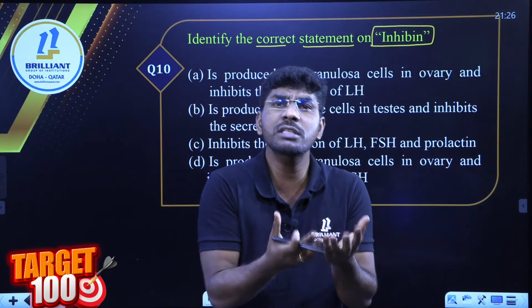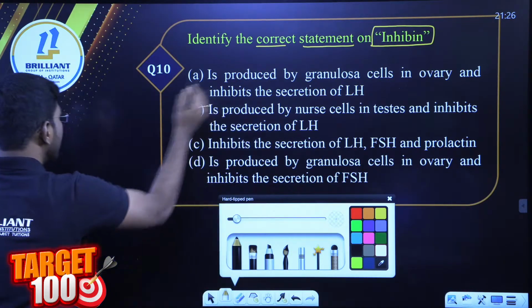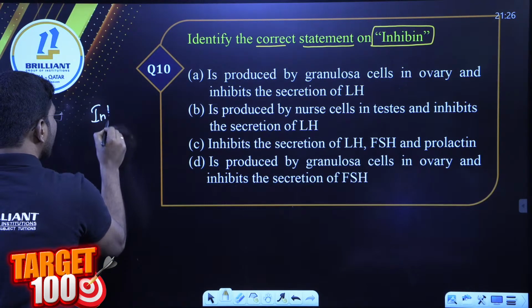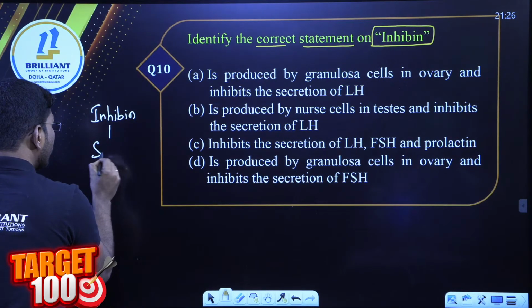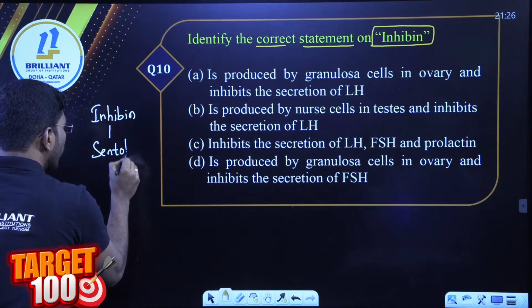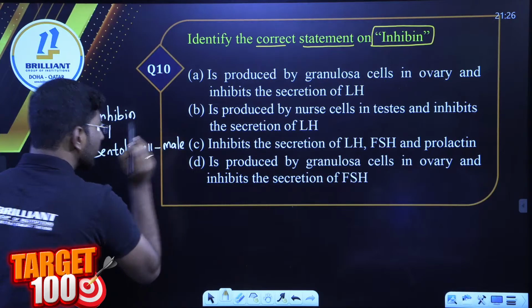Which cells release this inhibin? Let me explain. This inhibin hormone comes from Sertoli cells. Sertoli cells in case of where? Males. Am I clear?